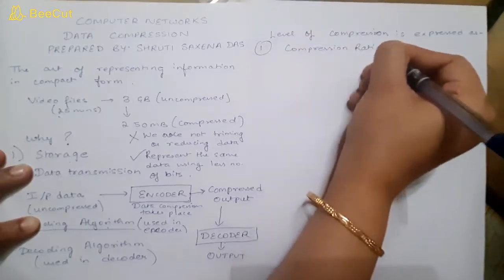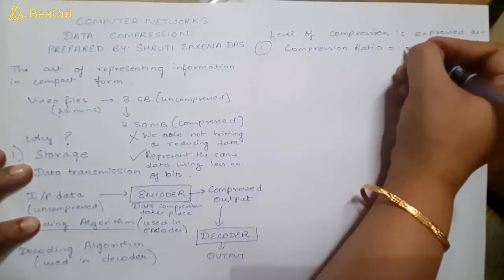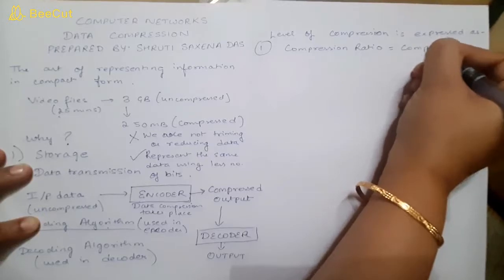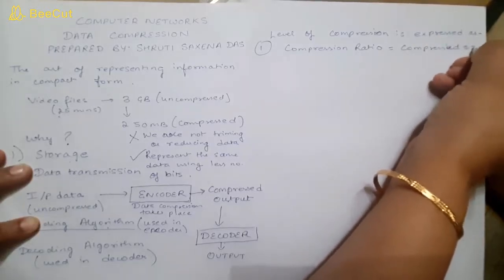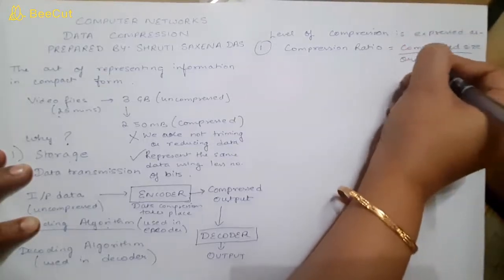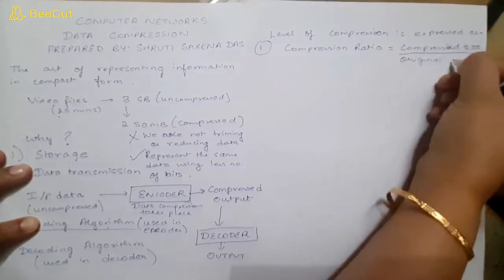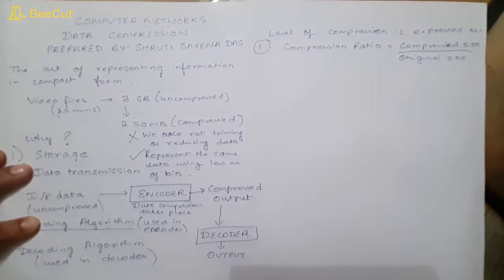What is the compression ratio? Compression ratio is the ratio of the compressed size of the file to the original size. Whenever you compress any file, you take the size after compression and take its ratio with the original size, and then you get the compression ratio.